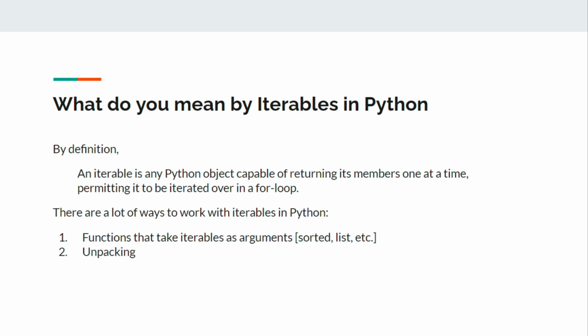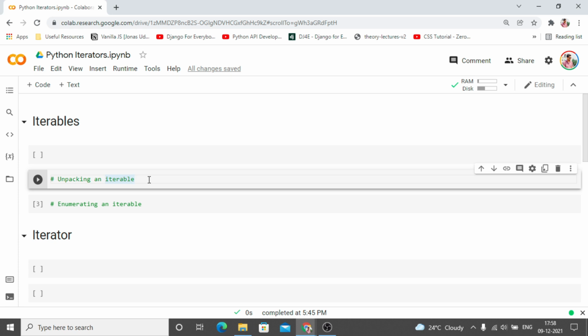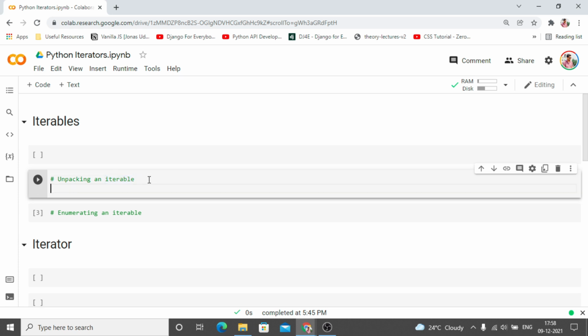There is also something called unpacking that we can use to work with iterables, and then there is enumerating. Now these unpacking and enumerating are slightly big concepts, like you can create a whole lecture on unpacking or enumerating, but let me tell you very briefly what unpacking and enumerating are. Say for example, if we are unpacking an iterable, say we have a list, and now if you are new to Python or you have some experience, you would probably see that we can do this.